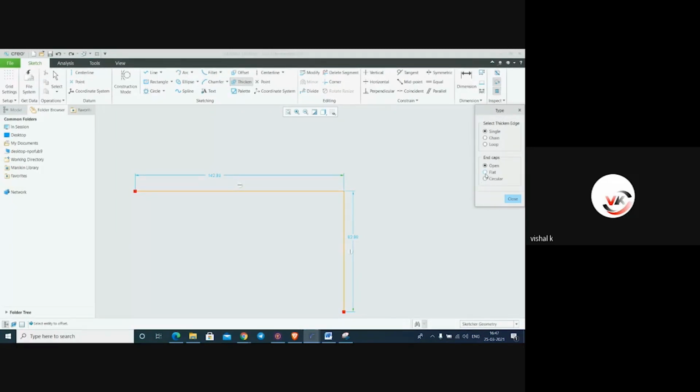You can make it flat, open, or circular. If you want flat, you can make it flat. In a loop, just click it and put the value 5. See, this side is closed. If you select circular, it will be made circular.